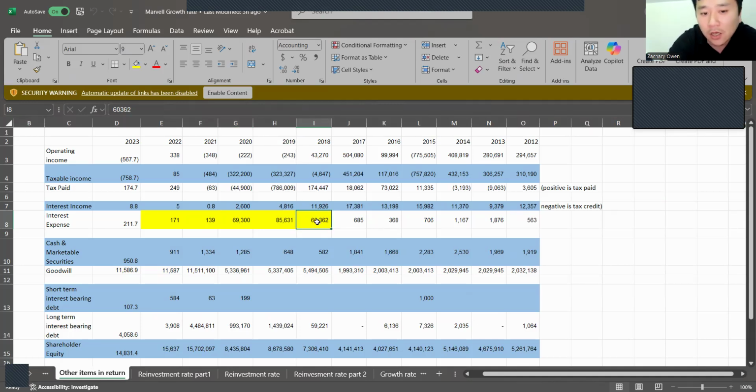And I was thinking, how did they pay that much interest expense? And I found that all those expenses are paid for the debt for the acquisition. The acquisition means that the company tries to acquire another company. And when it comes to the acquisition, I will show you another picture about Marvell Technology.